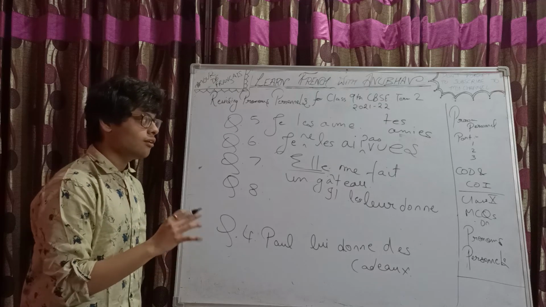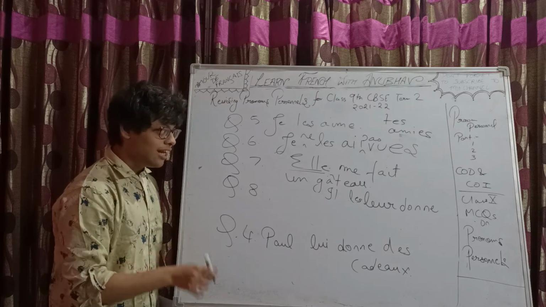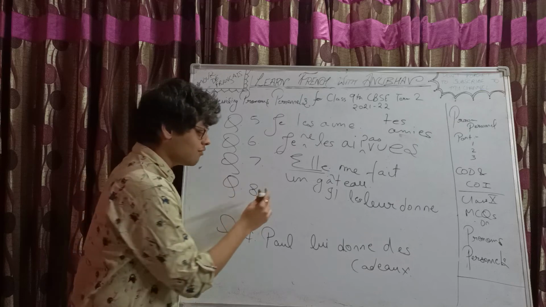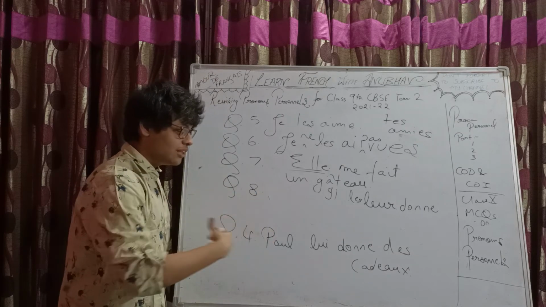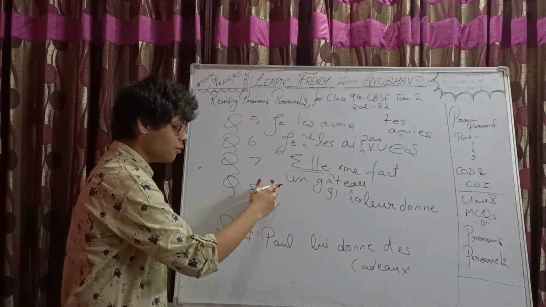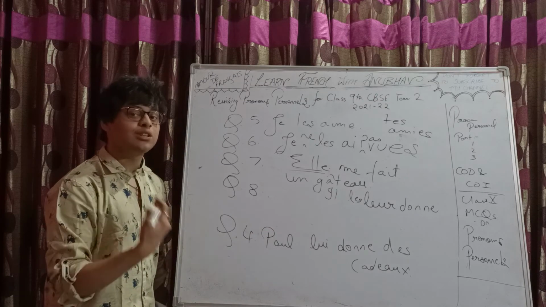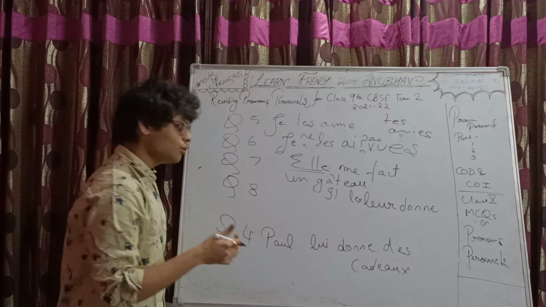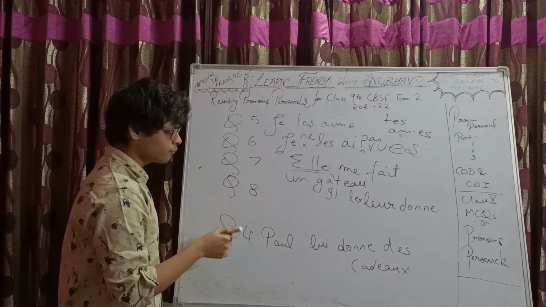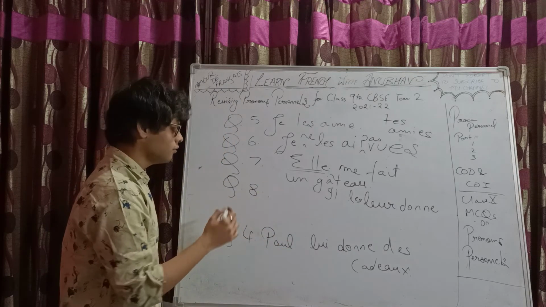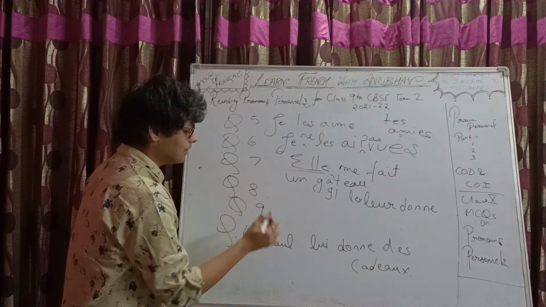And there's also a thing that it should be meaningful, right? It's not like you did it in a way that is not giving much of a meaning. Right. So you should do it correctly. Elle me fait un gâteau. Simple.